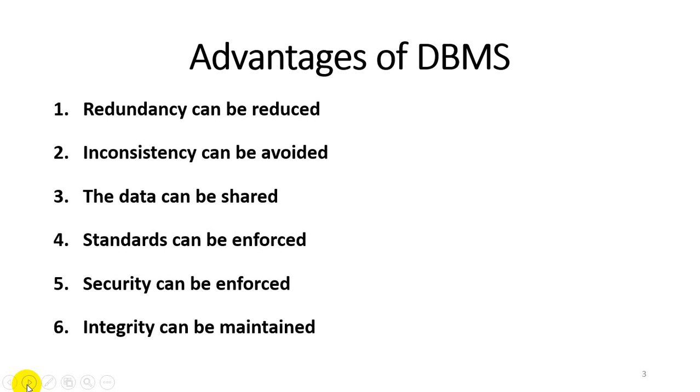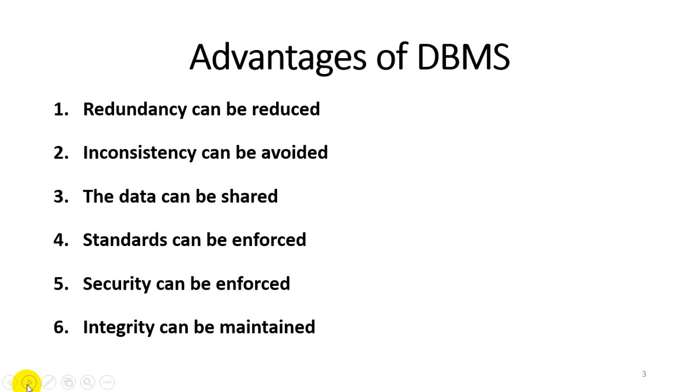Whenever we are using any technology, there are always some advantages and some disadvantages. So, start with the different advantages. Redundancy can be reduced. What is redundancy? Redundancy means whenever data is stored in our DBMS, a lot of information gets duplicated. So redundancy means duplication of records, and we need to remove these duplicated records with the help of a DBMS.